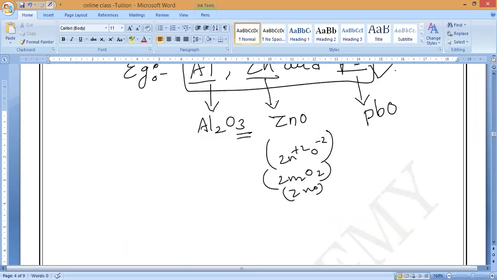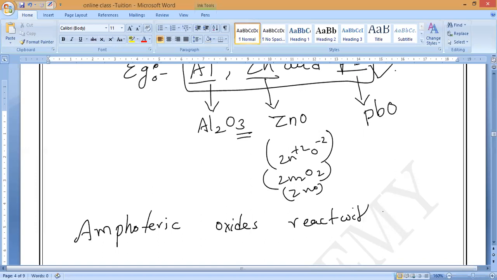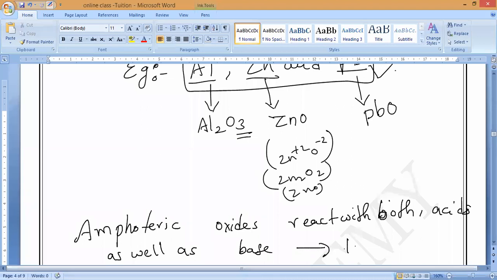Now, observe very carefully. Amphoteric oxides mean they react with both acids and bases. What you have to remember: they react with both acids as well as bases to form salt and water. Understand, guys? That is what you should remember.